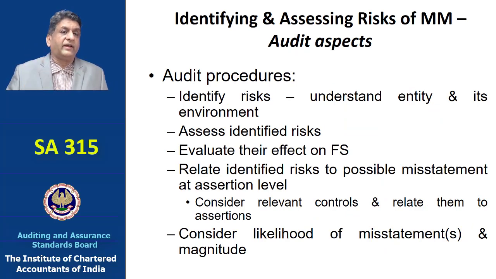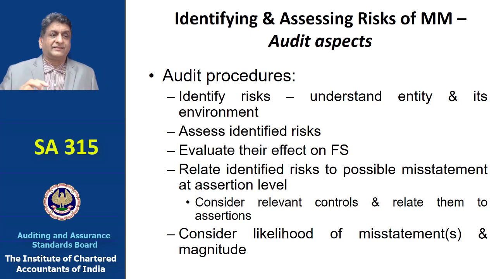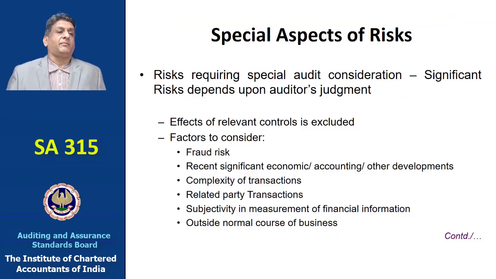One needs to identify risks, one needs to understand the entity and its environment, one needs to assess the identified risk, one needs to evaluate the effect of the identified risks on the financial statements, one needs to relate these identified risks to the fact that there could be a possible misstatement at the assertion level, and once you have risks, you consider the relevant controls and relate them to the assertions and consider the likelihood of misstatement and the magnitude also. It's basically a function both of the probability and the impact.